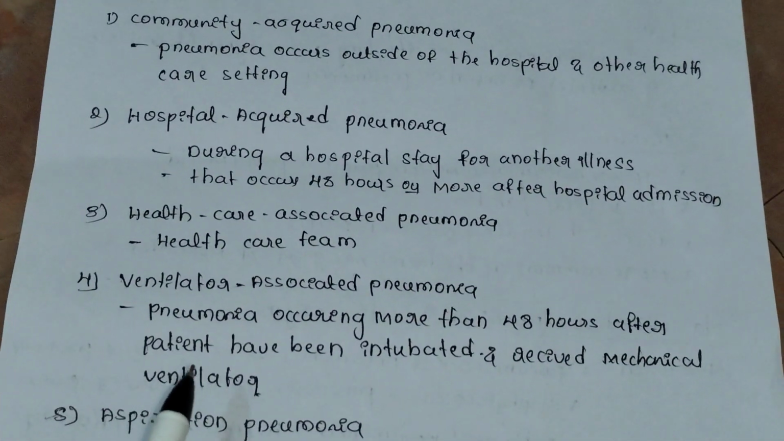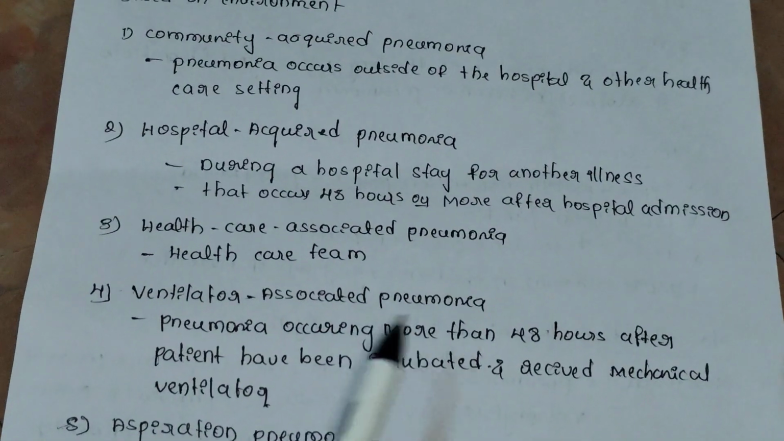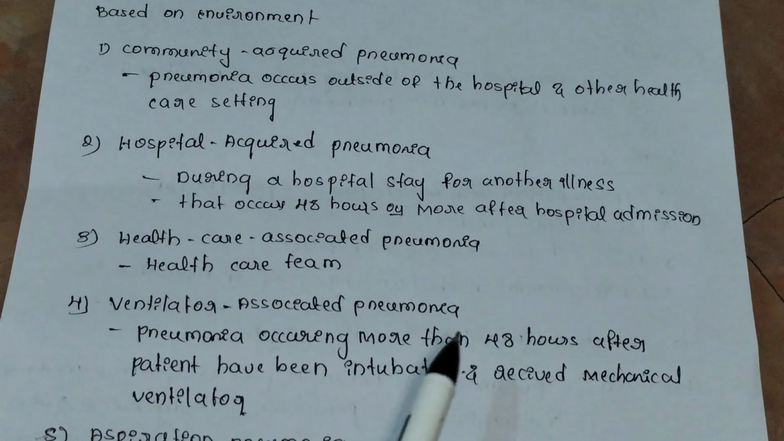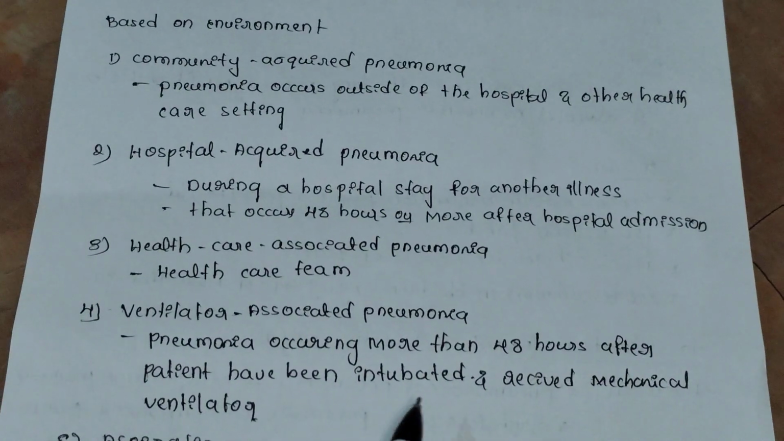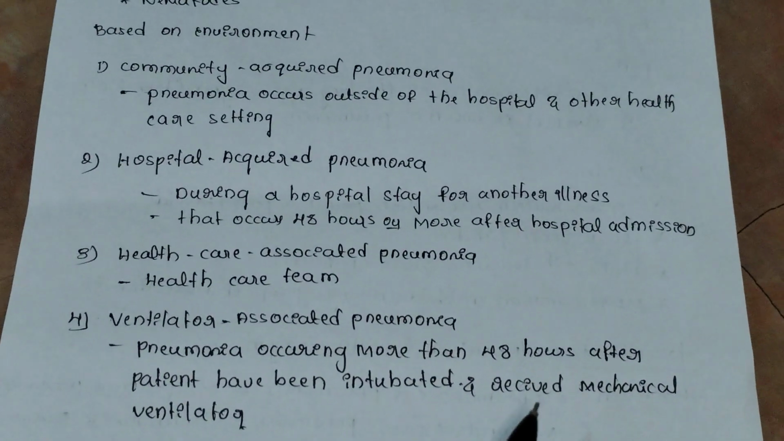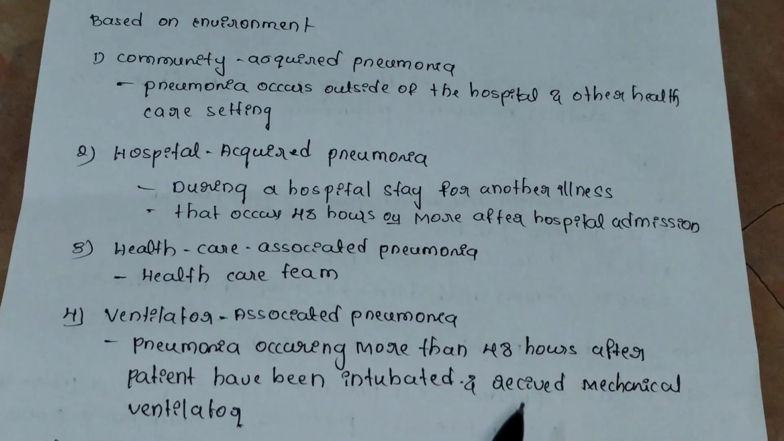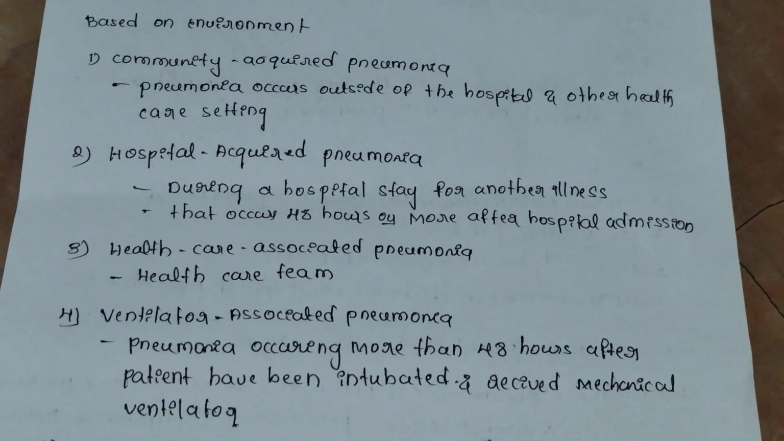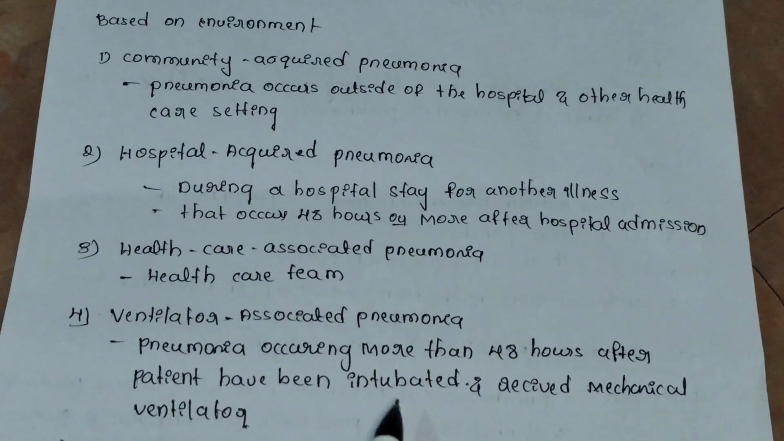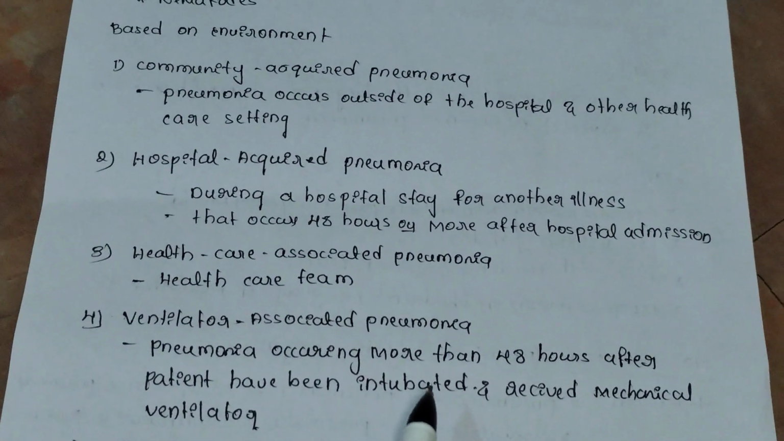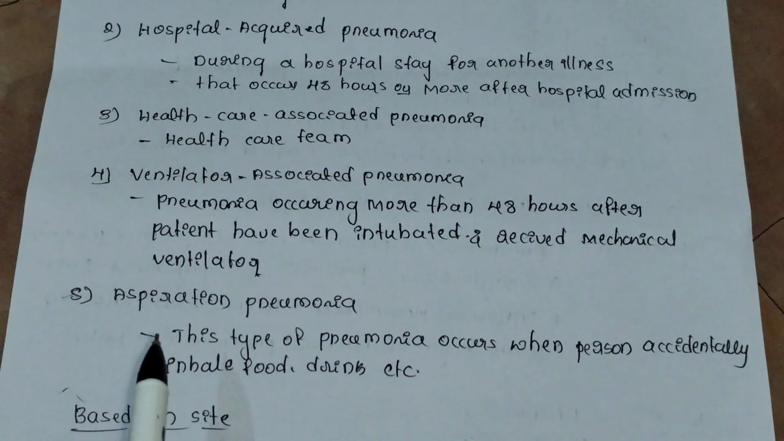The next one is ventilator associated pneumonia. Ventilator associated pneumonia is pneumonia occurring more than 48 hours after the patient has been intubated. When the person is intubated, after 48 hours the person may develop pneumonia because of ventilator infection or because of ET tube infection. Lastly, that is aspiration pneumonia.